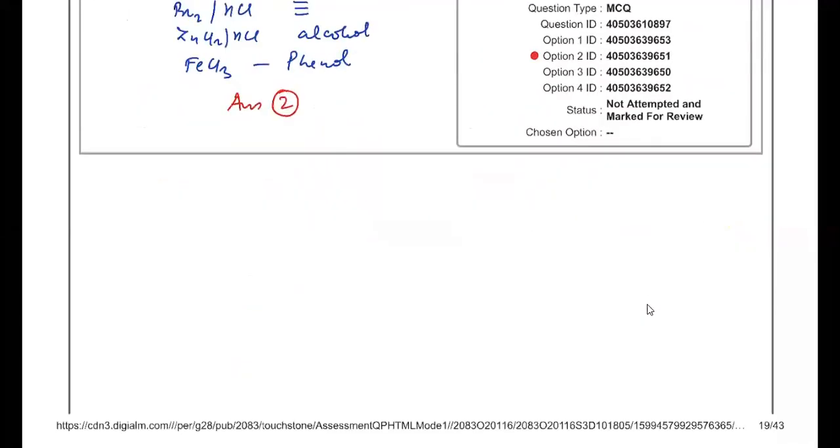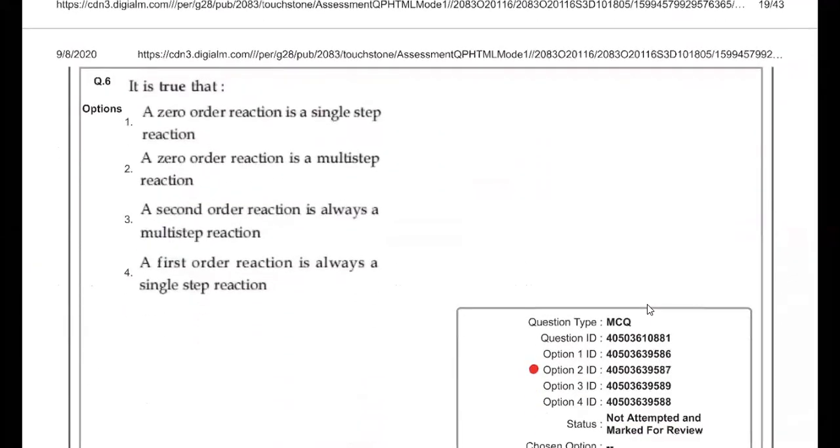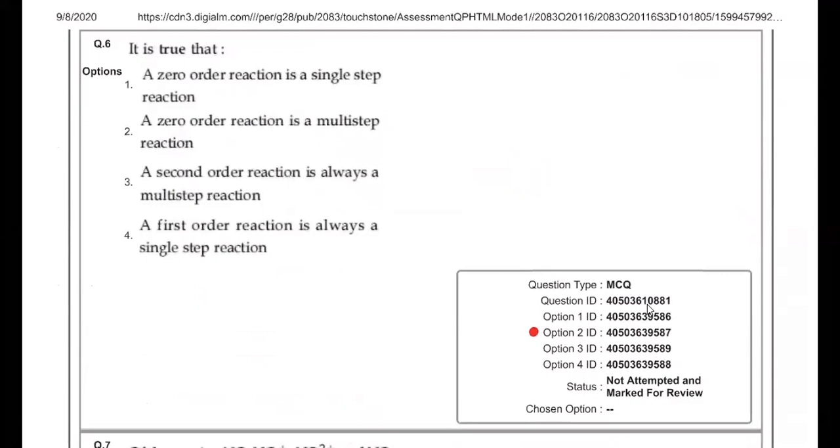Now to the next question, question number 6. It's given, is it true for a zero order reaction is a single step reaction? So if it is a zero order reaction, then it must be certainly a multi-step reaction, because in a single step, order cannot be zero because at least one of the reactants will be involved in that step. So that means statement 1 is wrong. Now statement 2 is given, zero order reaction must be multiple step. This is correct.